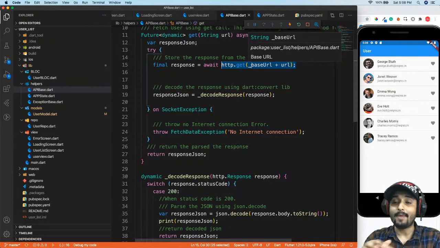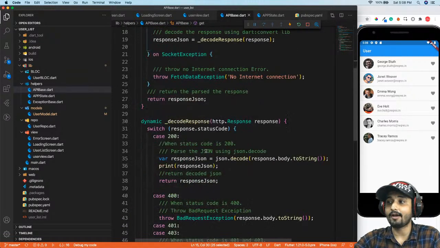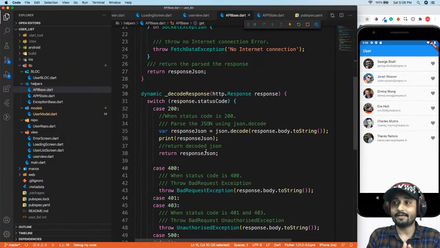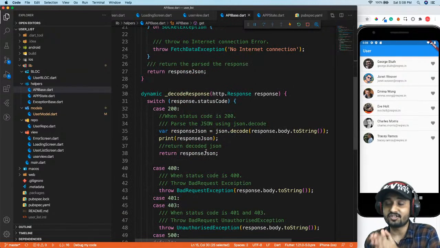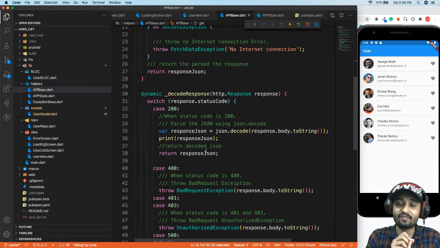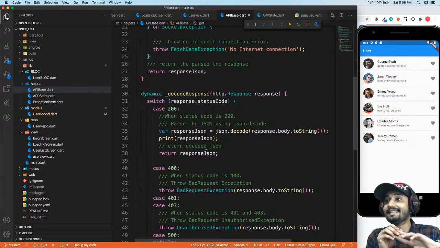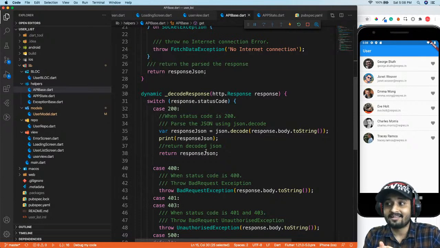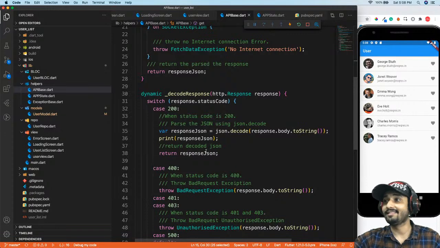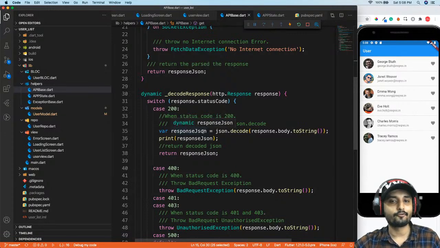Now, depending on the server response and the status code written by the backend developers, in our case we have the same scenario. The backend developers have written it in such a way that if data is available for you, your status code is going to be 200. If the data is not available and there is something wrong with the server, you're going to get a different status code. So this code is mature enough to handle all your errors.